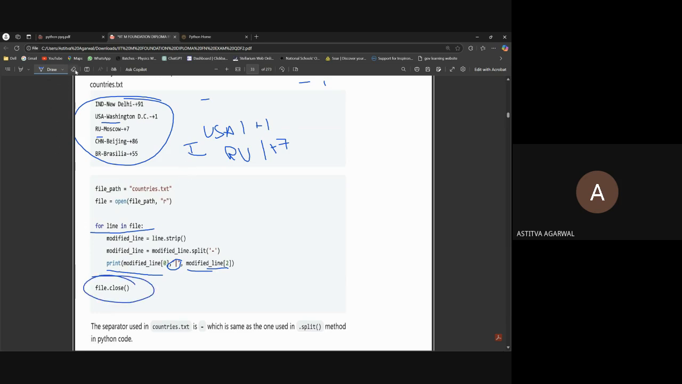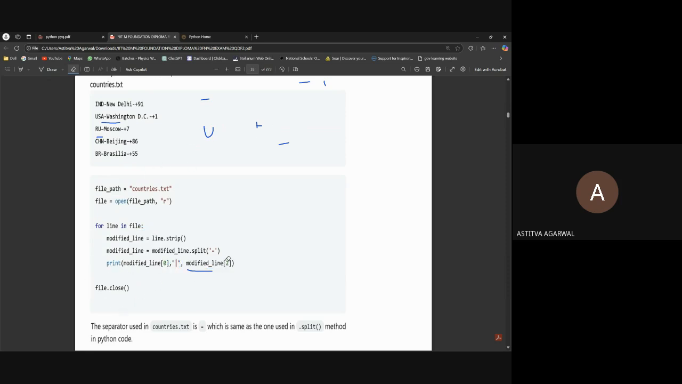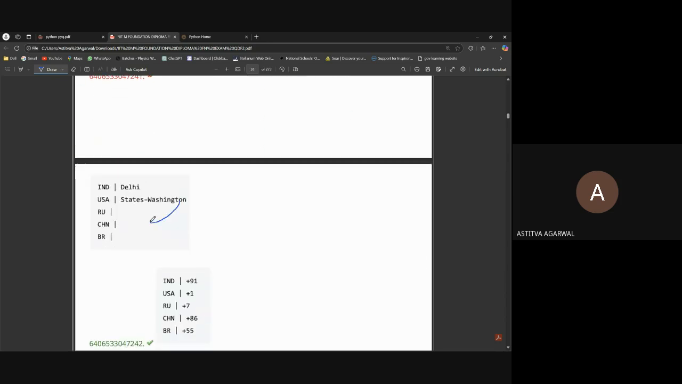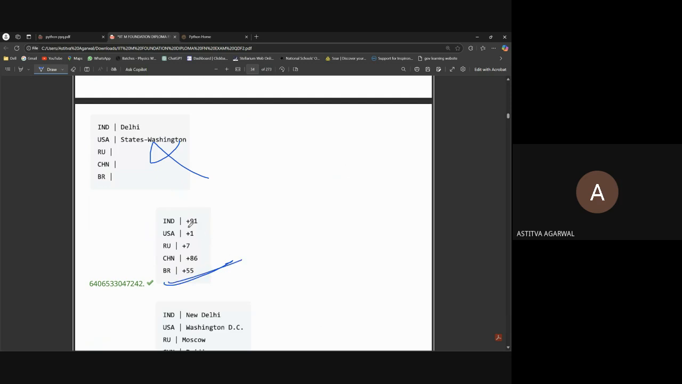Remember closing the file. I guess your OOPs is over, so you won't have any issue closing the file. But if any questions come that ask you to find the mistake, and the file is not closed, then you can give the answer as file is not closed. So was this the answer? No, because we were having the answer IND slash +91 in this format, so this is wrong. This is also wrong. Yeah, this is right. See, this was the method I told you, IND slash +91. You got it?